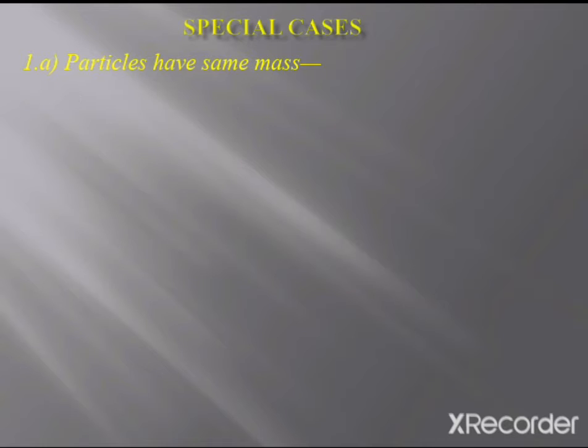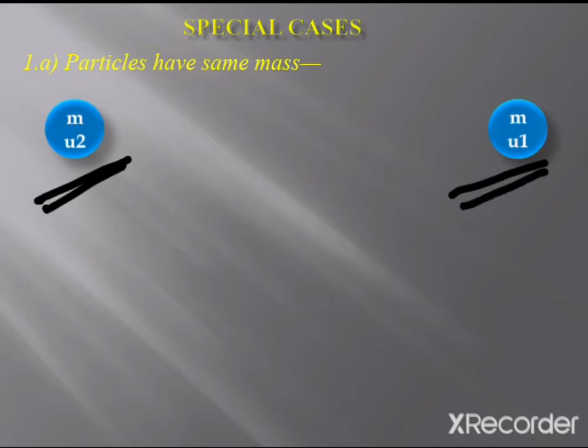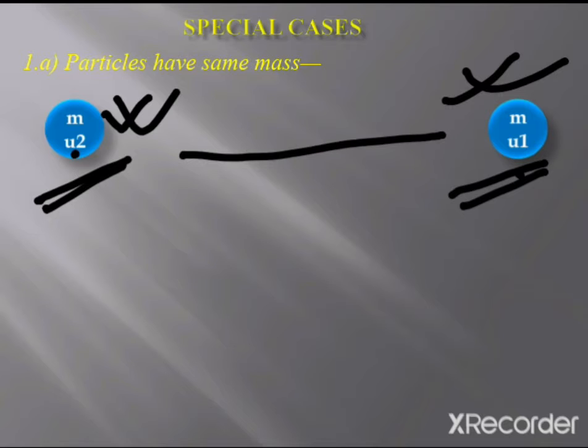Let's see what will happen. This is m1 with velocity u1 and this is m2. This will collide like this, and then move in the backward direction. After collision, this particle has the velocity u2 and this particle has the velocity u1. This u1 was the initial velocity of this particle and this u2 was the initial velocity of this particle. That means because of this collision, these two particles just interchange their initial velocities.